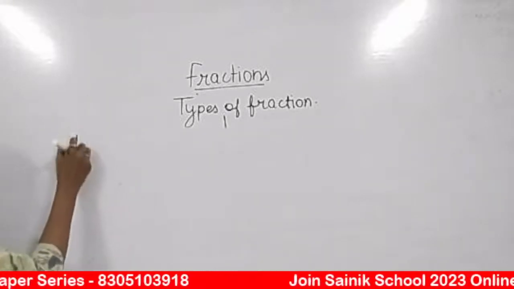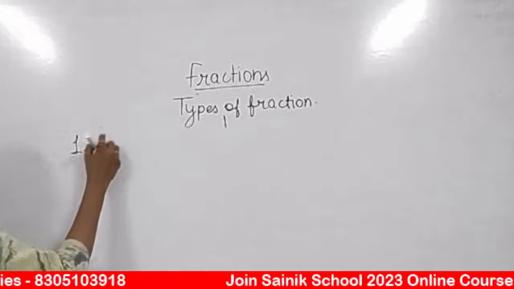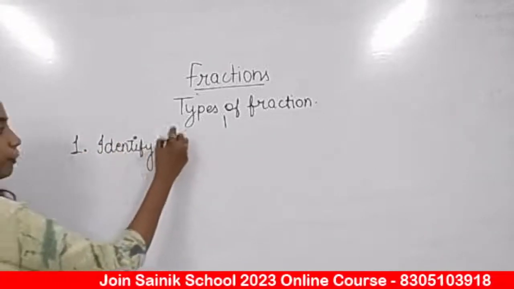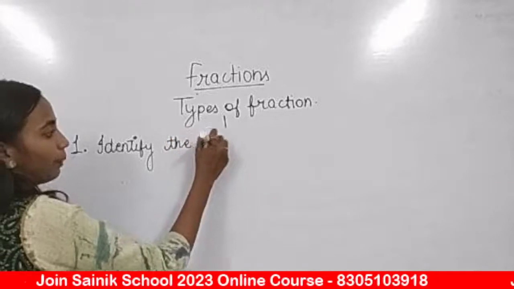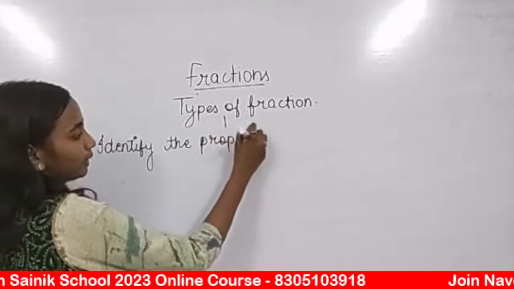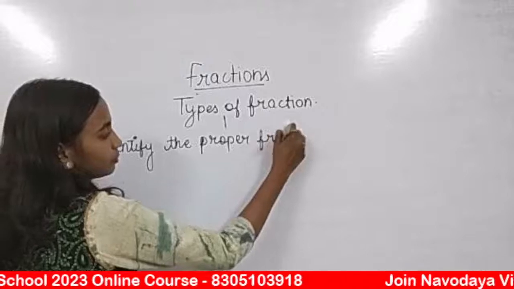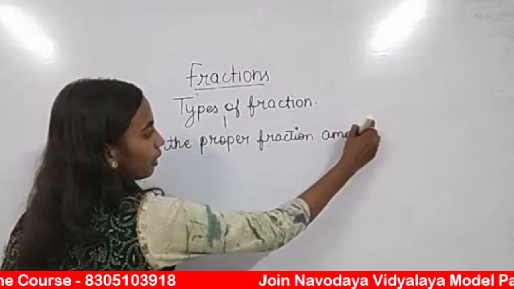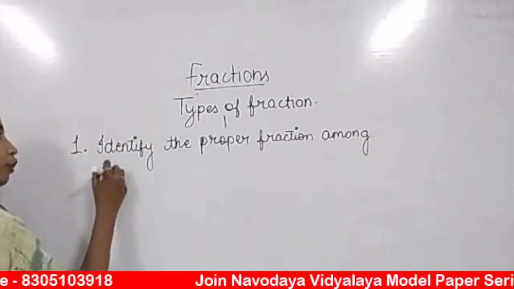So the first one we have is identify the proper fraction among following. I'm going to write 4 options.